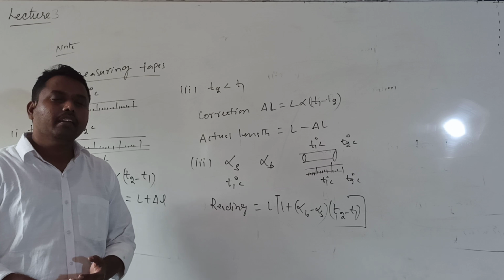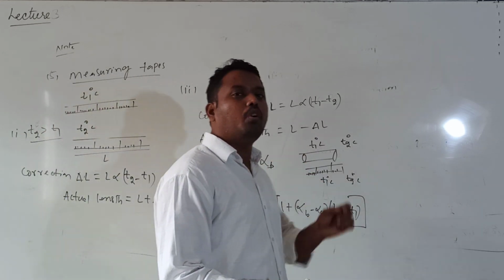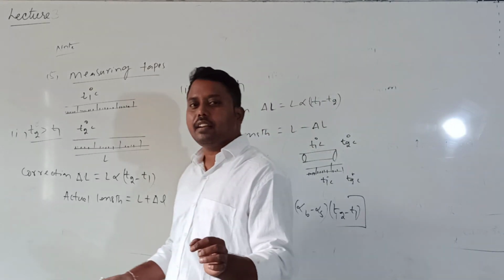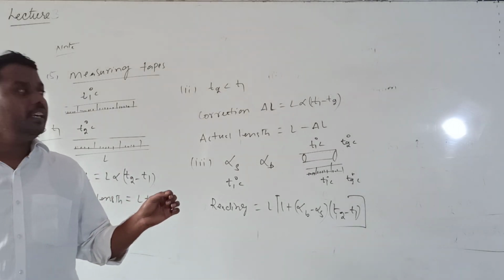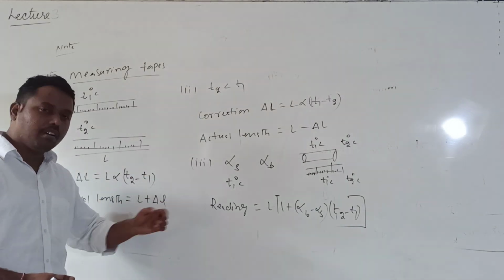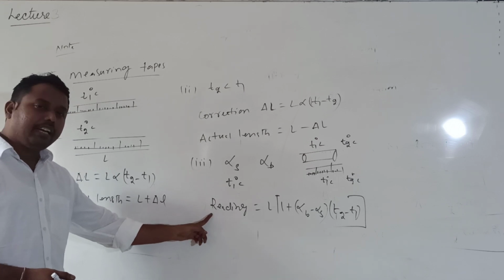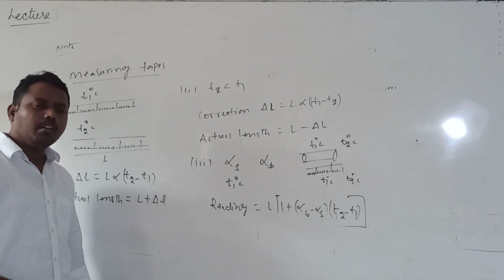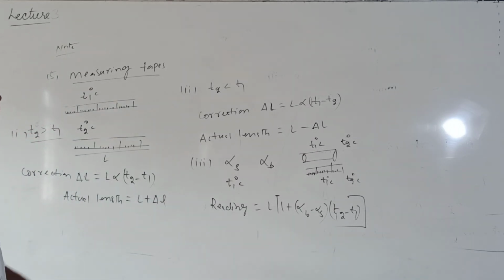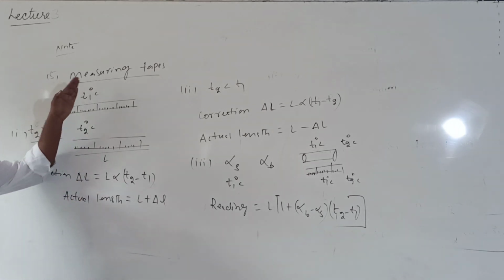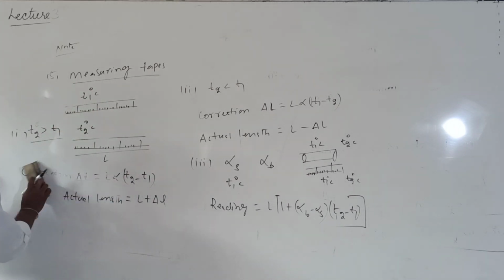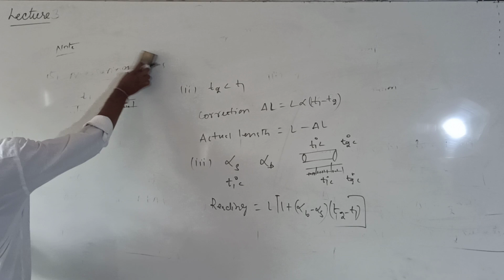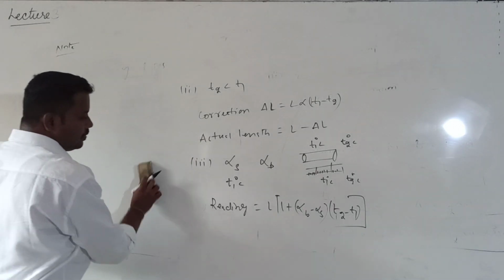Alpha b is the coefficient of linear expansion of that body, and alpha s is the coefficient of linear expansion of that scale. T1 is the initial temperature, T2 is the final temperature. This formula is very important. The correct reading which can be made using this measuring tape is given by this. These are the points related to the measuring tape. After completion of this, the next point we discuss is the bimetallic strip.